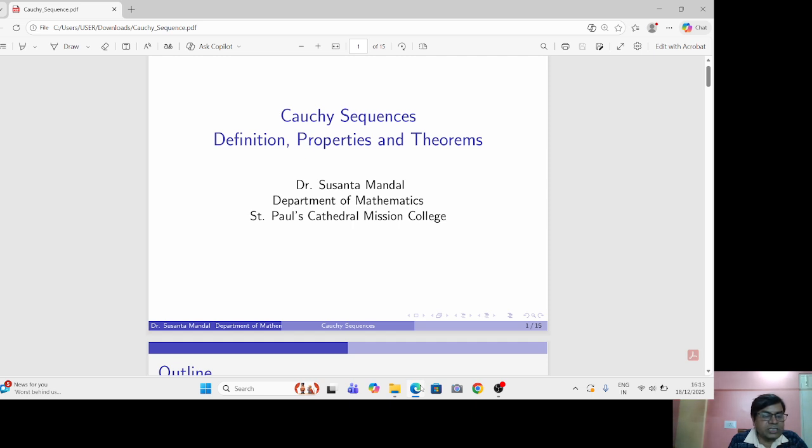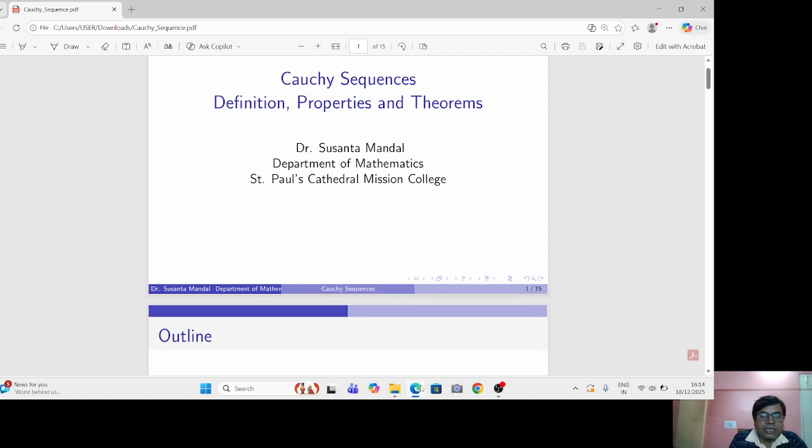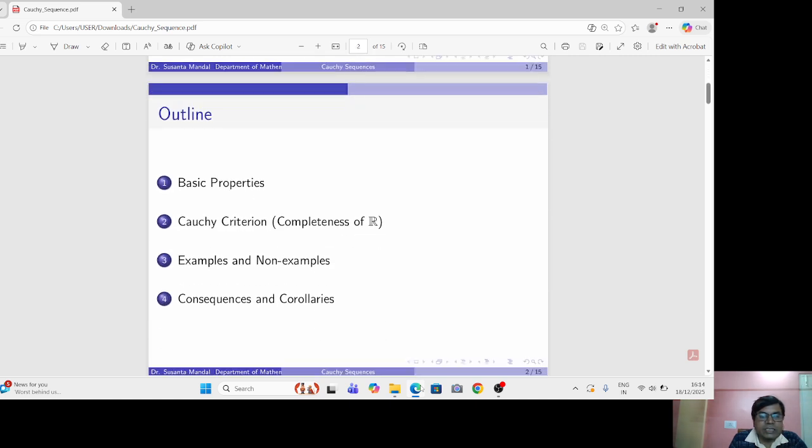However, in many situations, we may not know the limit beforehand, or the limit may not even lie inside the space. So we need a criterion that depends only on the terms of the sequence themselves, not on an external limit. That is why Cauchy sequences come into play. Cauchy sequences capture the idea that as the sequence progresses, the terms become arbitrarily close to each other. This is the outline of my presentation.